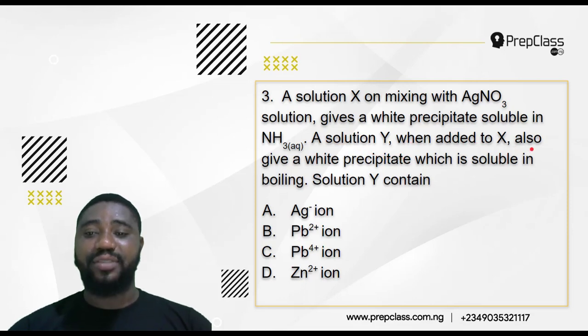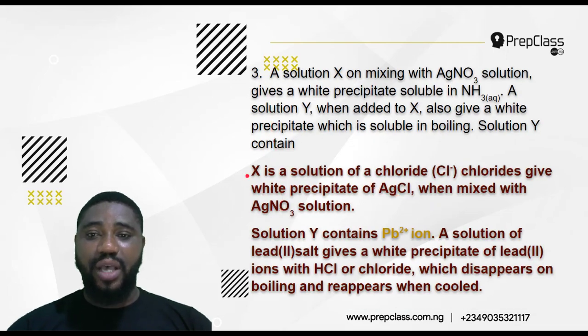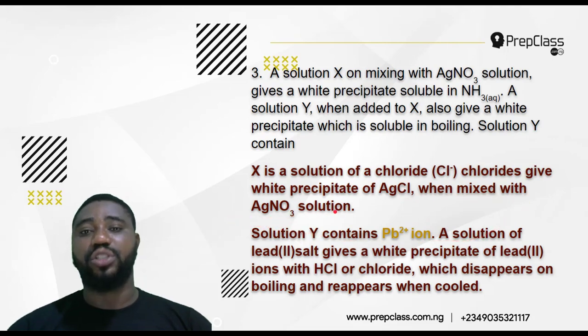A solution Y, when added to X: X was mixed with AgNO3 to give a white precipitate, but in the presence of ammonia, it was soluble. Now a solution Y, when added to X, also gave a white precipitate which is soluble in boiling. Solution Y contains: is it silver ion, lead 2 ion, lead 4 ion, or zinc ion? Let us see. So I said X is a solution of a chloride, Cl minus, because chloride gives a white precipitate of AgCl when mixed with AgNO3 solution.